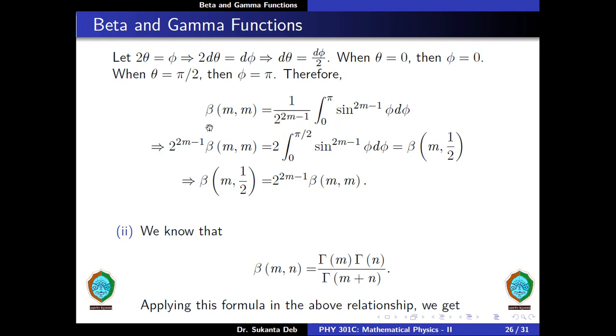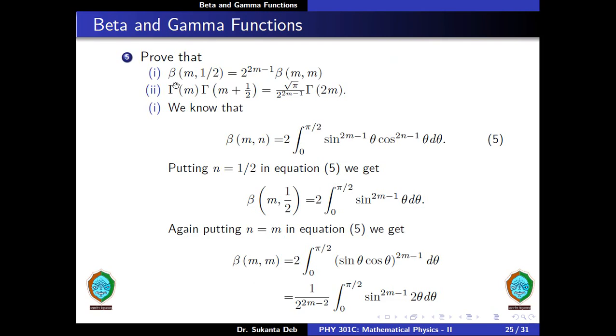So we get 2 to the power twice m minus 1 beta of m comma m is equal to 2 into integration from 0 to pi by 2 sine to the power twice m minus 1 phi d phi, and this is nothing but beta of m comma half. So therefore beta of m comma half is equal to 2 to the power twice m minus 1 beta of m comma m.